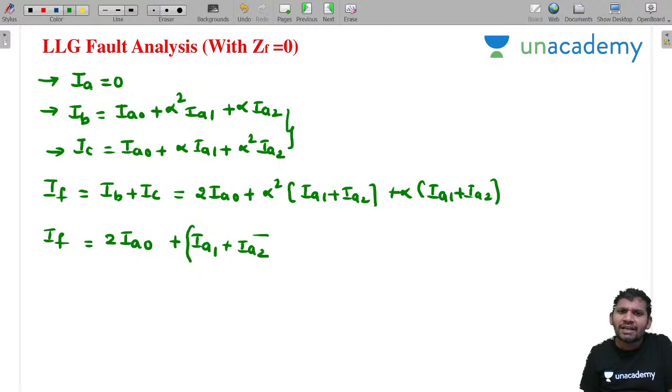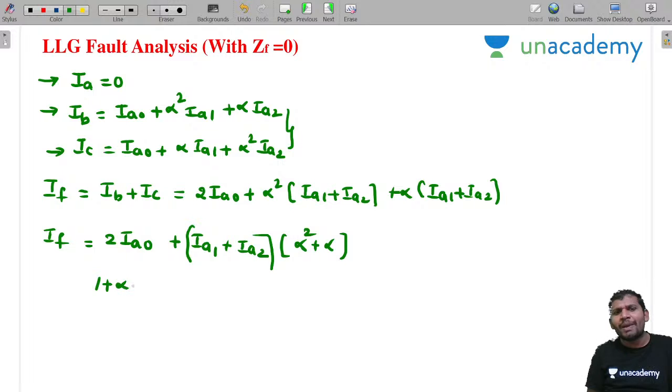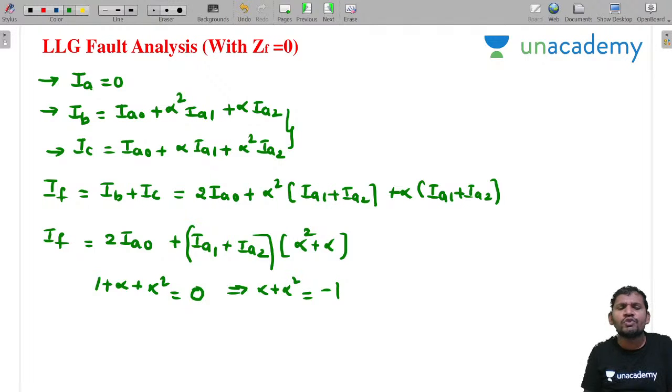Students, please concentrate. We know alpha plus alpha square plus 1 equal to 0. From this, alpha plus alpha square is minus 1. Substitute there. What is IF equal to? 2IA naught minus, substituting alpha plus alpha square as minus 1, IA1 plus IA2.